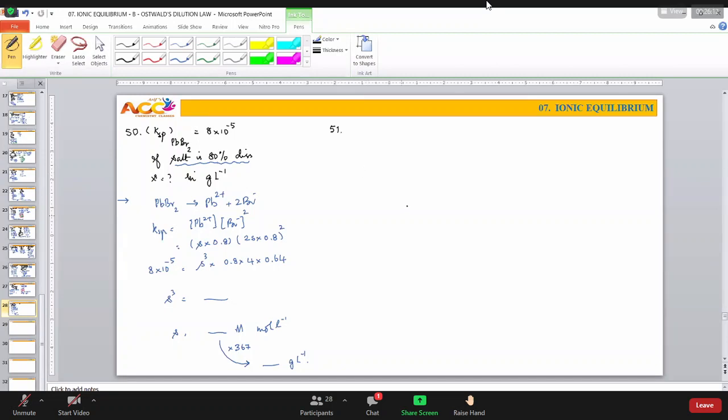Solubility of Pb(OH)2, solubility of lead hydroxide in water. Of course it is in water, not necessary to mention, but he is mentioning it for clarity in the problem. It is an IIT 99 question, 6.7 into 10 power minus 6.